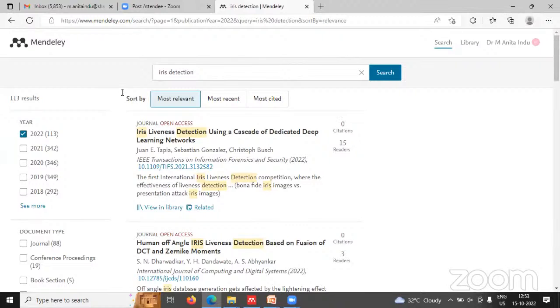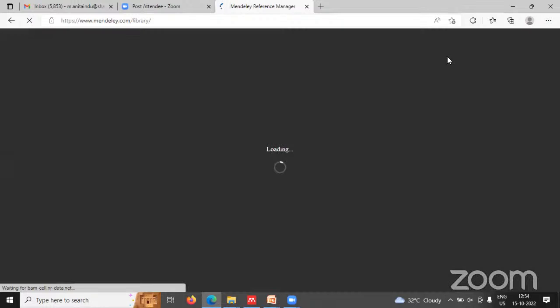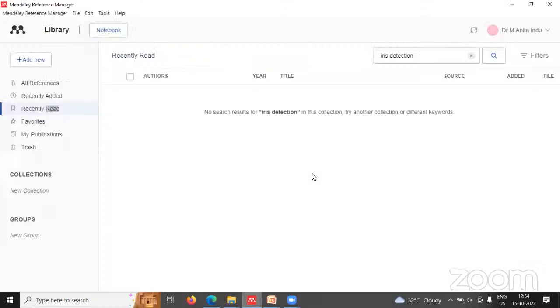So here I have searched it. In this way you can search and add the particular item to the library.